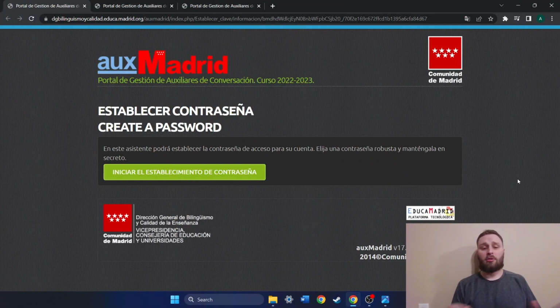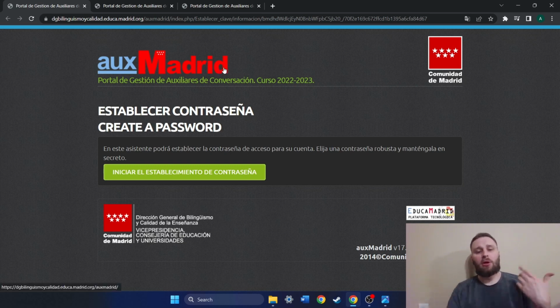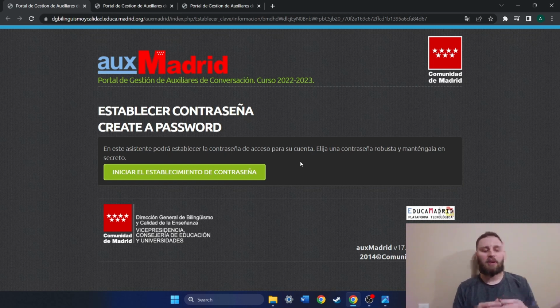So once you click on this link, you're going to be brought to the aux Madrid platform, and it's going to look like this. So here is our page. Having clicked on that link, we are at this aux Madrid website, and now we're going to click on this green button right here where it says Iniciar el establecimiento de contraseña. Unfortunately for you guys, I cannot click on this and walk you through it because I have already gone through this process and this link is no longer valid for me. It would just come up with an error page. I tried before making this video to see if it would let me walk back through this.